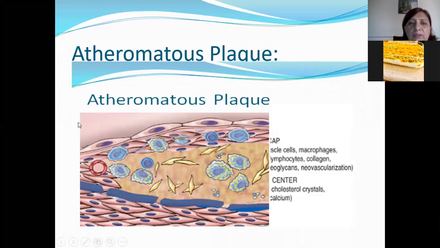So this is an atheromatous plaque. This is a fibrous tissue cap, and this is the inner side, which is composed of macrophages, smooth muscle cells, lymphocytes, collagen, and central necrotic material is also present and it also contains cholesterol crystals.